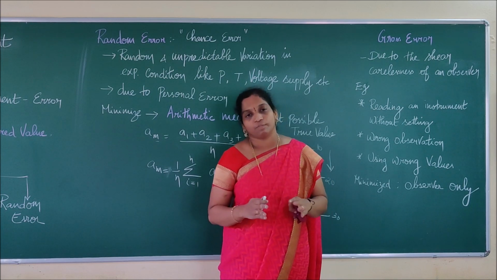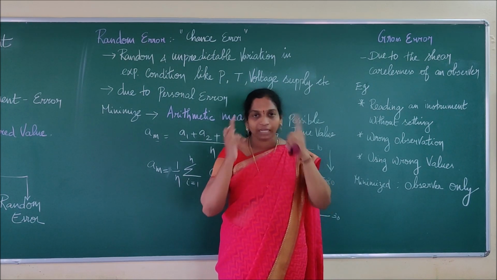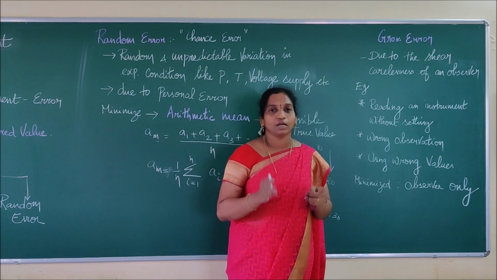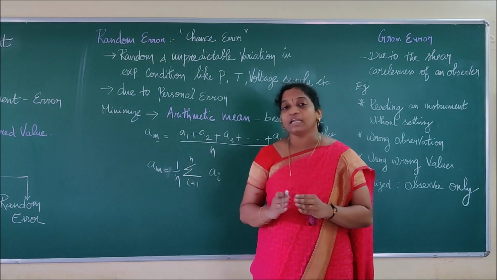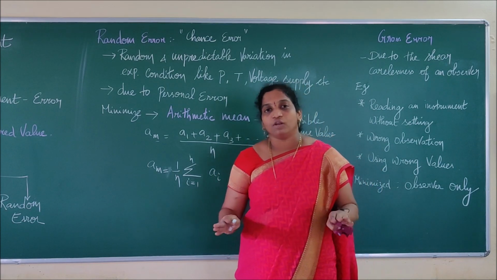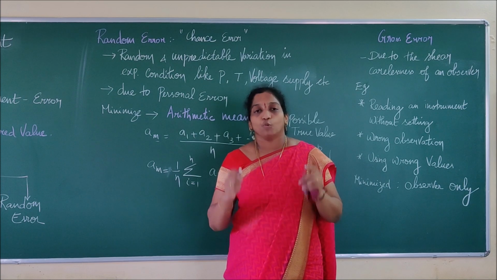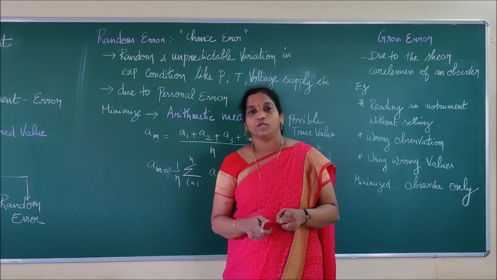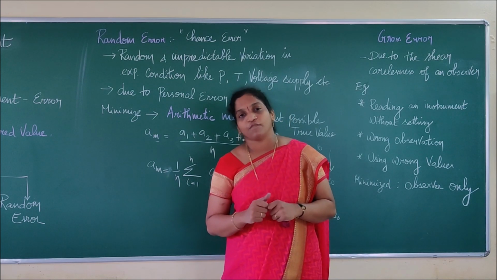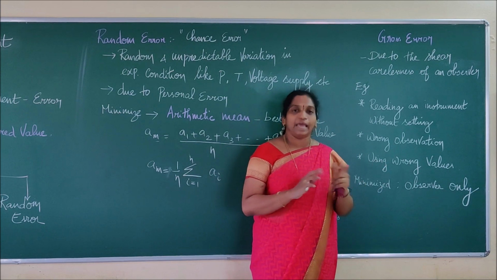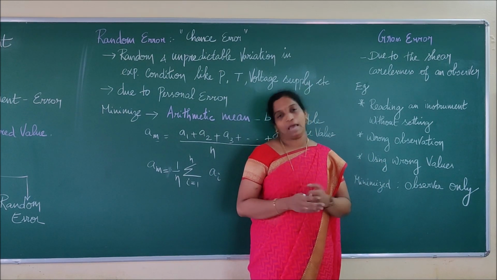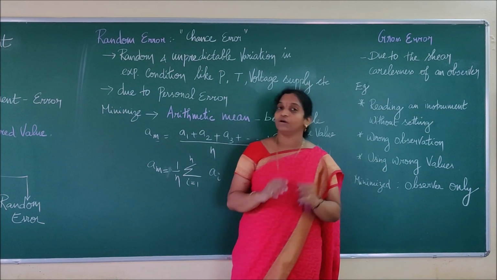This gross error can be completely eradicated, or minimized, only by the observer who is doing the experiment. If the observer does not have a clear idea, or is not very concerned about the experiments, then that type of error will surely not be eradicated. So we have to be very careful while doing experiments. Then that type of error can be eradicated and minimized to a larger extent. So that is the theory of error.